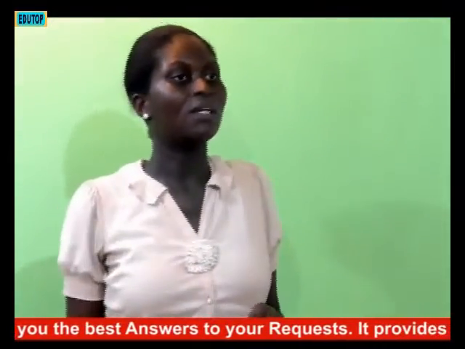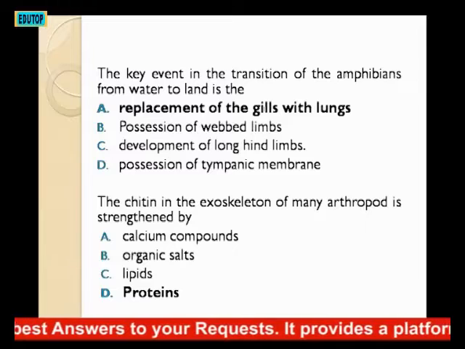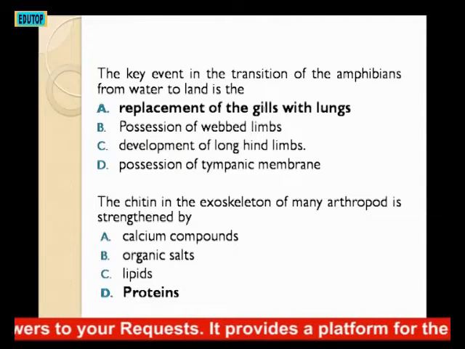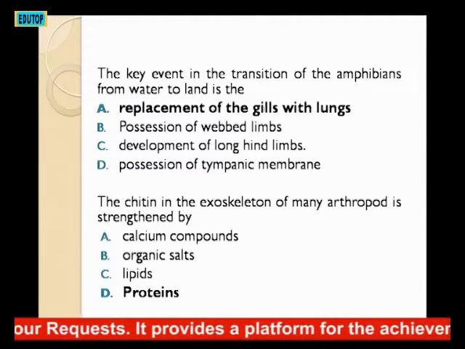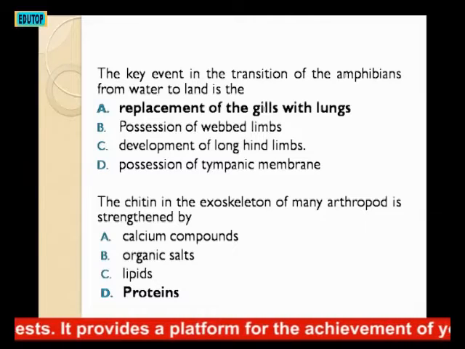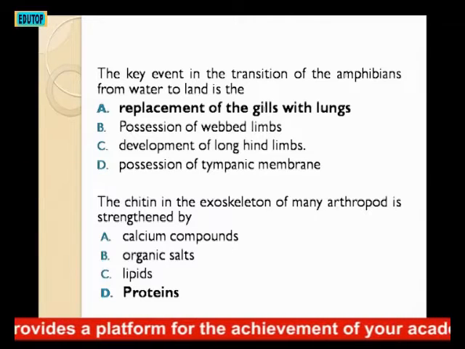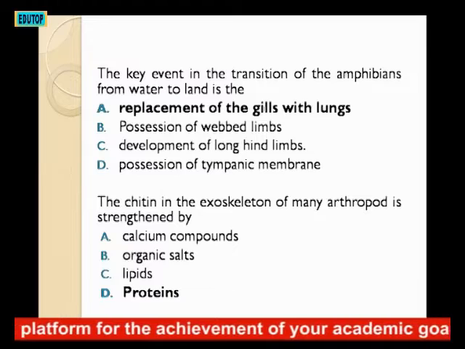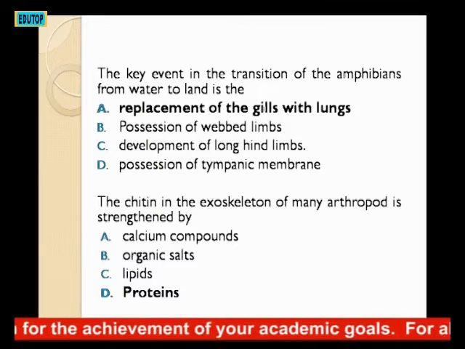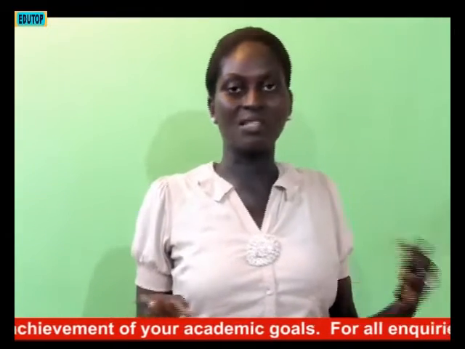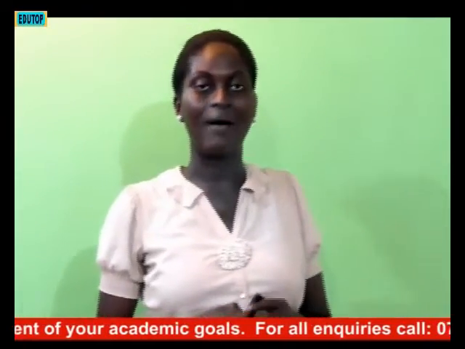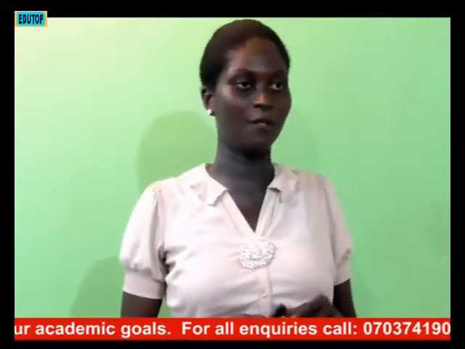The next question. The chitin in the exoskeleton of many arthropods is strengthened by what? A. Calcium compounds. B. Organic salts. C. Lipids. D. Protein. Protein is the one that strengthens the chitin in the exoskeleton of many arthropods. Our answer is D, option D.